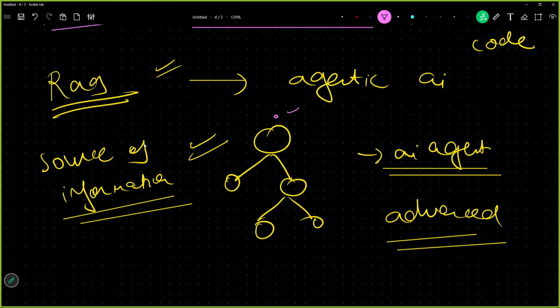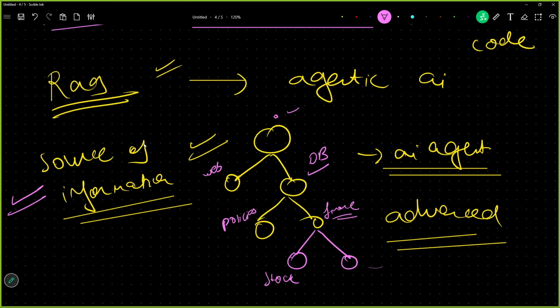But this time, this AI agent is fetching data from a database, this one is fetching from a web source, this from your company-specific policies, this from your finance data, and this is calling stock market information to maybe make some decision, and this is calling some other information. So what are we seeing? There is a high rise of information coming into this workflow.